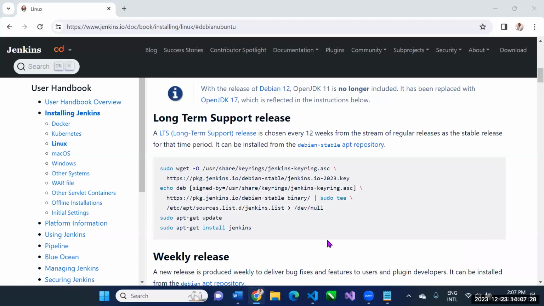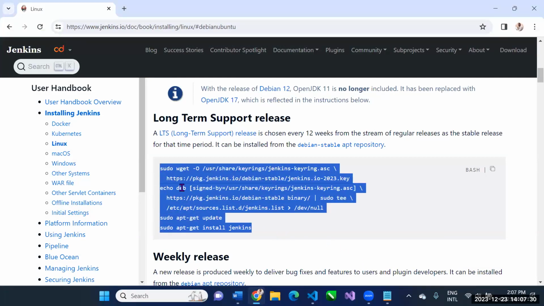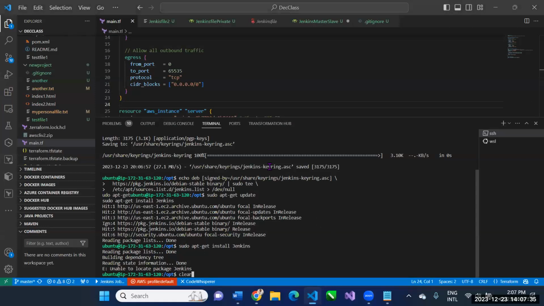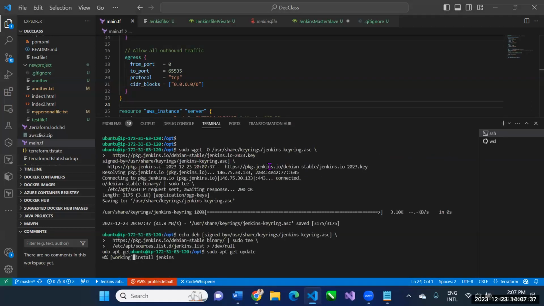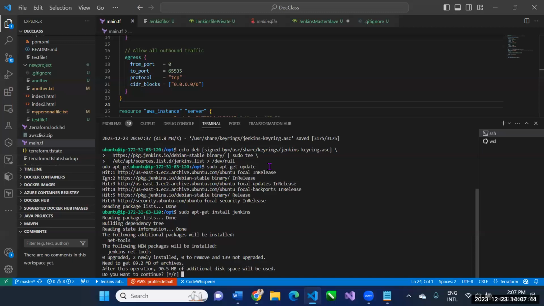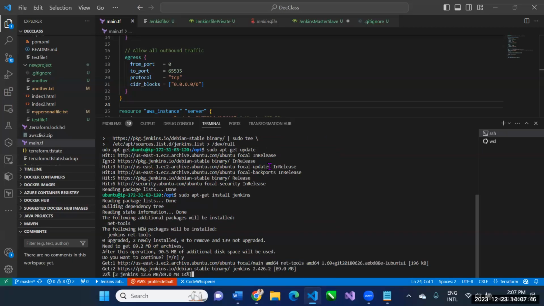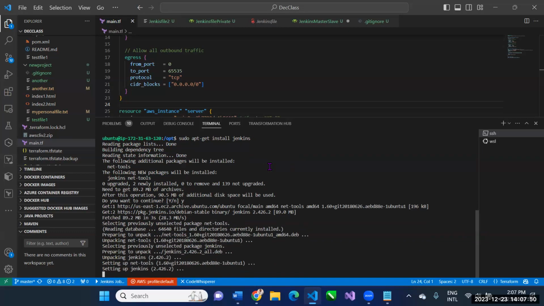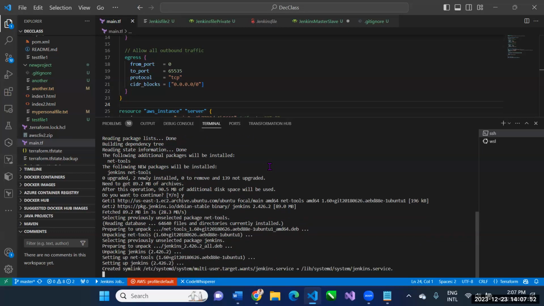All right, so this is the live command. Let me copy it now. I highlight everything and do Control-C, and then I come here and do Control-V. This time it shouldn't tell me unable to locate. And then it asked me, do you want to go on? I say yes. All right, so that is done. So Jenkins is installing. I cannot explain why when I copy it to my note, it does not work, but when I copy it directly from there, it works. So I'll simply refer you to where you copy it directly.